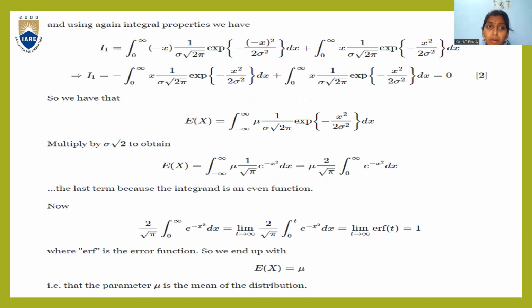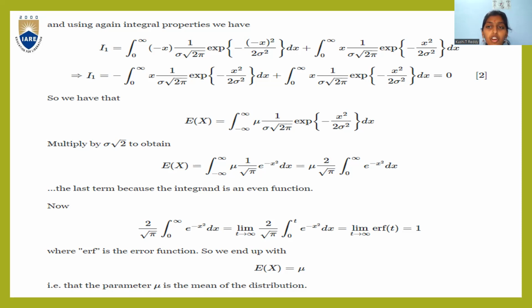Using integral properties again, E of x is equal to the integral from minus infinity to infinity of x times 1 by sigma root 2 pi e to the power minus x square by 2 sigma square dx. Now we multiply by sigma root 2 to obtain the following relation. So E of x is equal to the integral from minus infinity to infinity of nu by root pi e to the power minus x square dx, which is equal to 2 nu by root pi times the integral from 0 to infinity of e to the power minus x square dx. The last term is written in that form because the integrand is an even function.